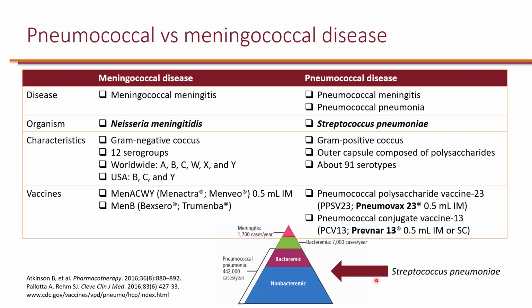prevent meningitis. In fact, Streptococcus pneumoniae can cause several systemic infections, including non-bacteremic, such as pneumonia, and it can also cause bacteremia, which can also lead to meningitis. So you can see a smaller portion of these cases are meningitis, but the fatality rate is much higher in meningitis compared to other diseases caused by Streptococcus pneumoniae. So really, in order to prevent meningitis, you need 2 vaccines. You need meningococcal vaccine and you need pneumococcal vaccine.